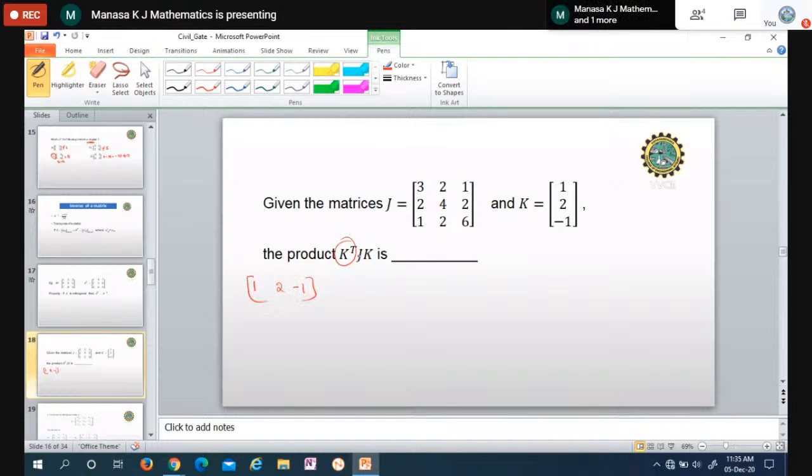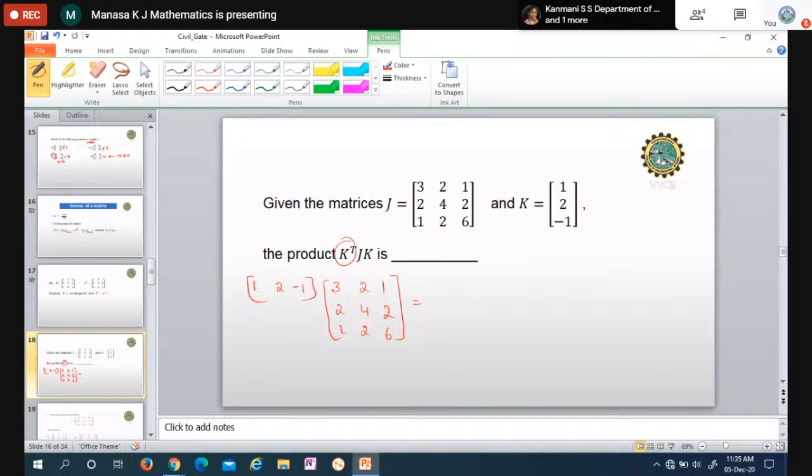This K transpose into J, with J being 3, 2, 1, 2, 4, 2, and 1, 2, 6. Multiply them, and after that I'll multiply with K.